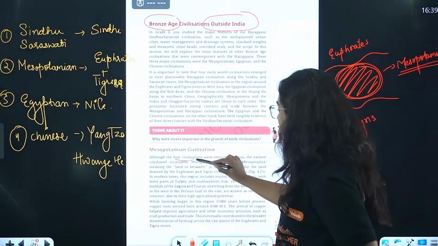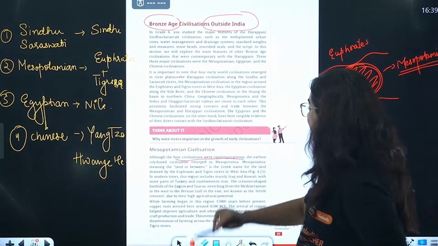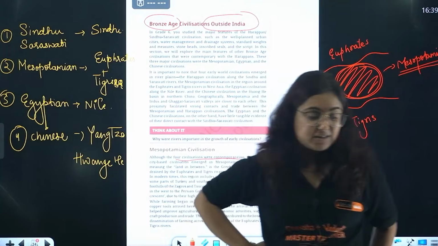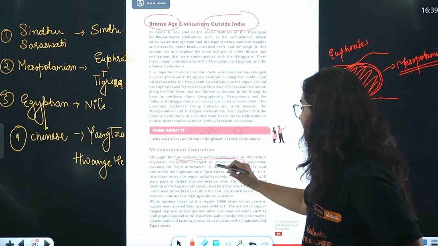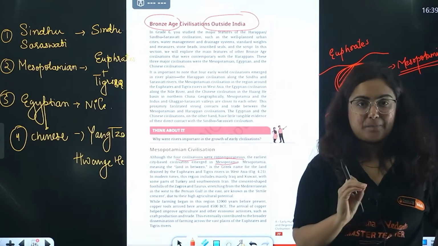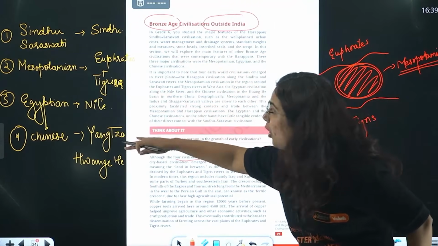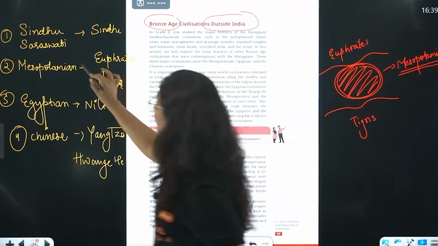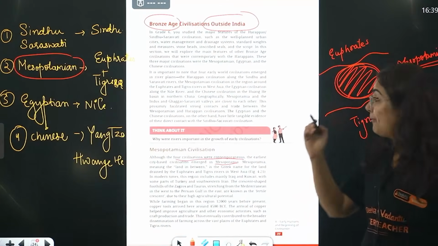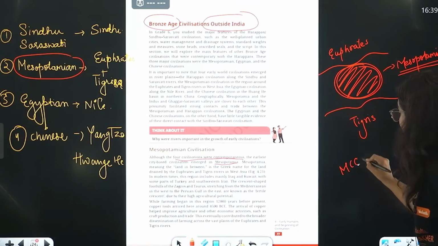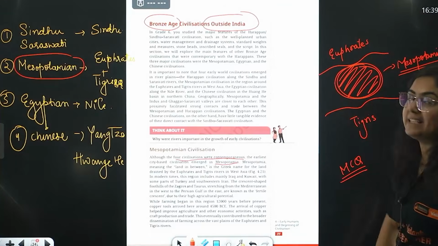Although the 4 civilizations were contemporaneous, meaning somewhere similar at the same time, the earliest city civilization was Mesopotamia. If you compare among all of them, which one was the earliest one, beta? Mesopotamian.